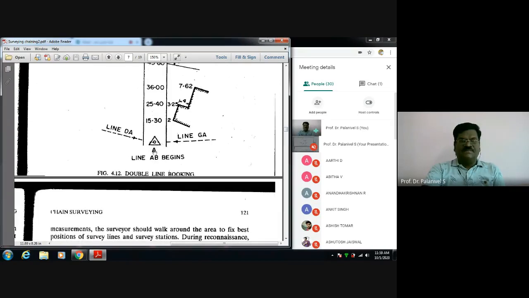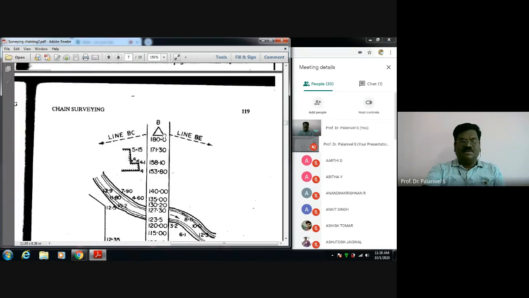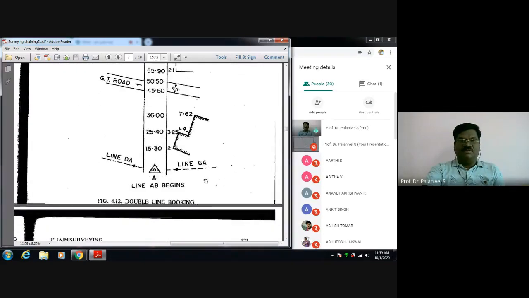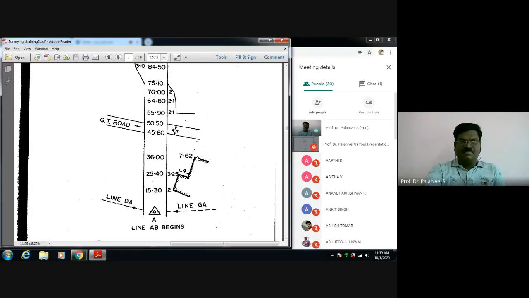So this is A station, and here is B station. Now from here, this is another survey line, going to AG. This goes to AD, some other line. Very good. Now we have a building boundary here.